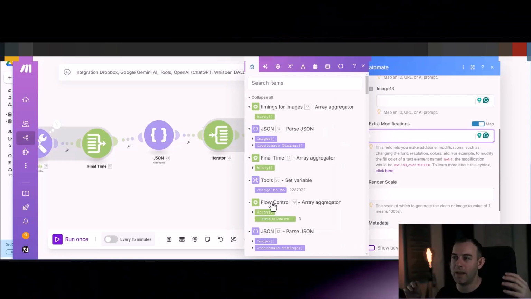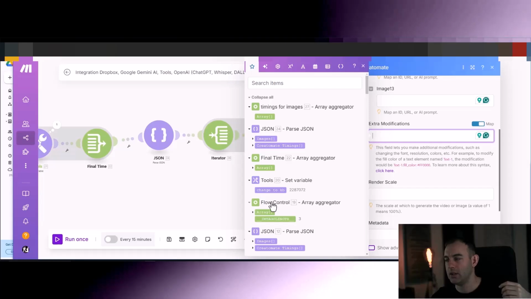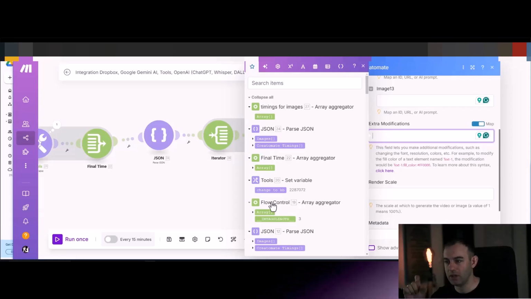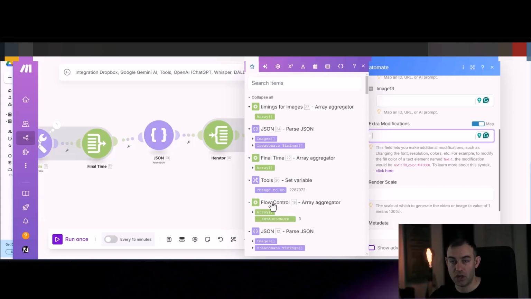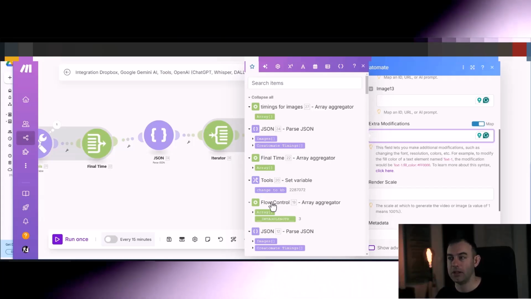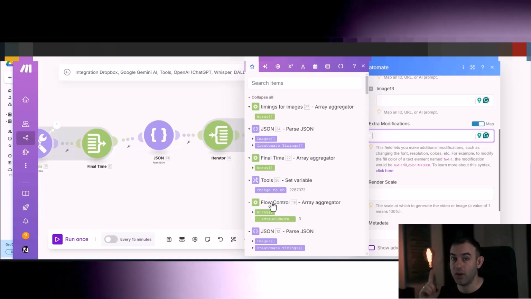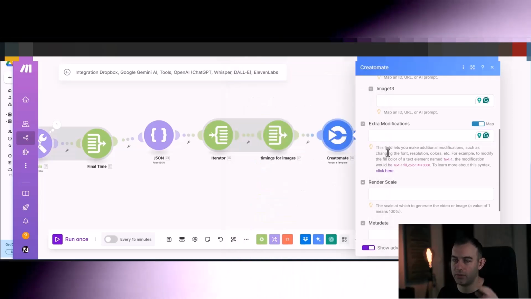So we are basically taking all the information about what is the URL for the image, what is the timing, what's the duration of the image, how long it should last in your video, and when it should start, anything. You can put it into the array and just throw it into extra modifications, providing that you keep the correct structure and format of that array.